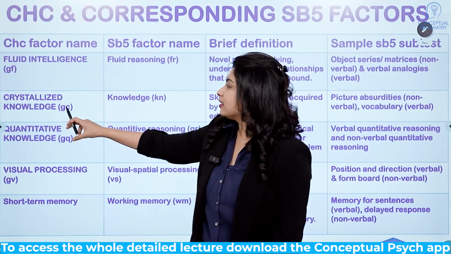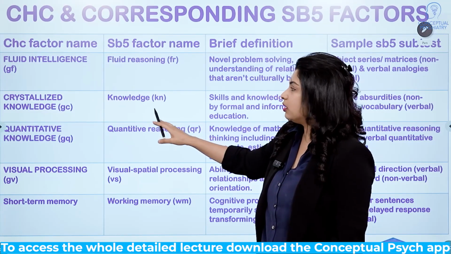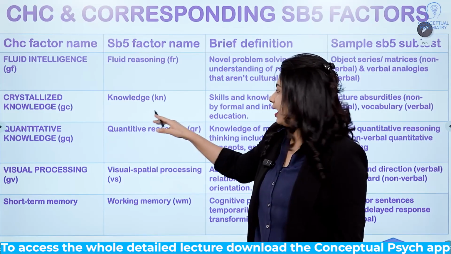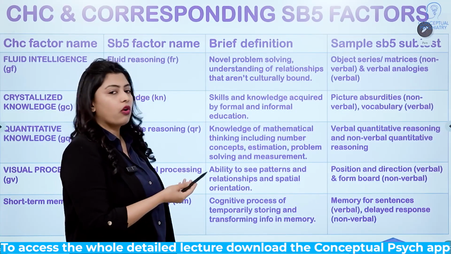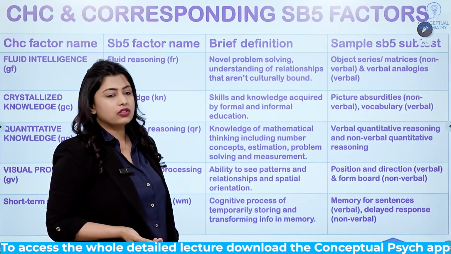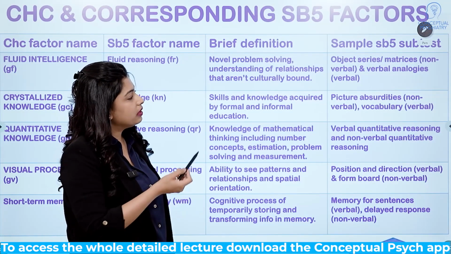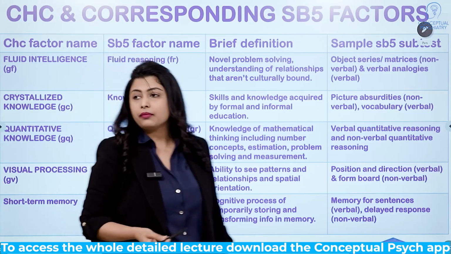The second is crystallized knowledge, which is now known simply as knowledge, expressed as KN. It is the skills and knowledge acquired by formal and informal education. It is tested by the subtests picture absurdity and vocabulary.